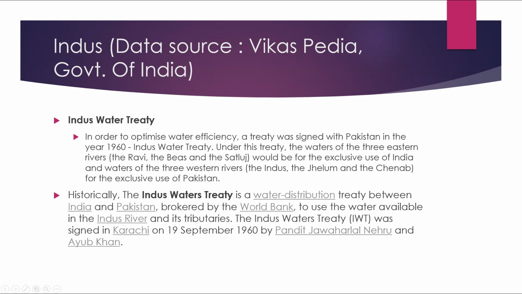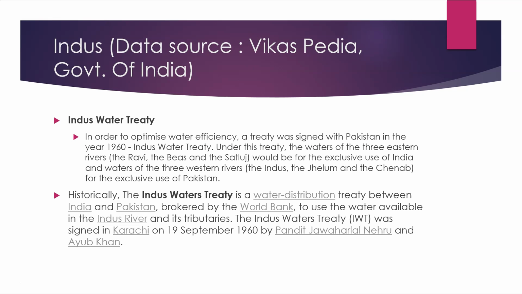So one thing important about Indus River is the Indus Water Treaty. In order to optimize the water efficiency, a treaty was signed with Pakistan in the year 1960, the Indus Water Treaty. Under this treaty, the water of the three eastern rivers, the Ravi, Byas and Satluj, would be for the exclusive use of India, and the waters of the three western rivers, the Indus, the Jhelum and the Chenab, for the exclusive use of Pakistan.